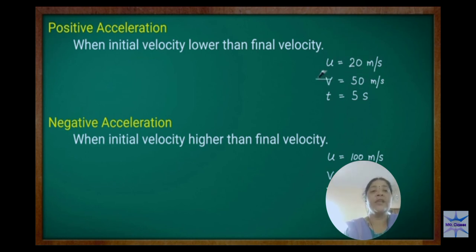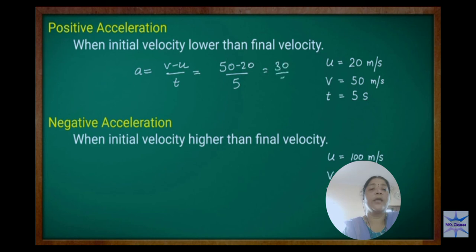Using the formula, you can find A is equal to v minus u by t. 50 minus 20, divided by 5. Thirty by 5, that is 6. This is meter per second square. This is the positive acceleration.